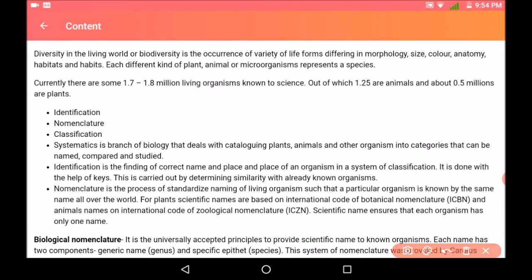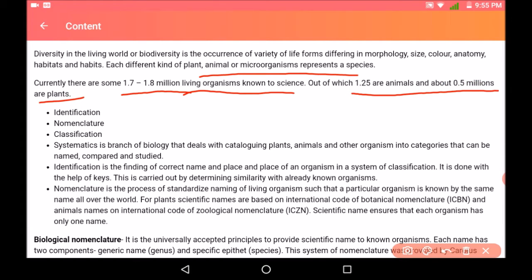Diversity in the living world, or biodiversity, we know is the occurrence of a variety of life forms differing in morphology, size, color, anatomy, habitats, and habits. So each different form of plant, animal, microorganism represents a particular species. Currently, there are 1.7 to 1.8 million living organisms which are known to science, out of which 1.25 million are animals